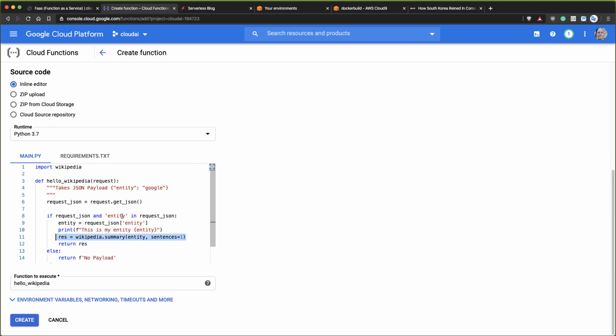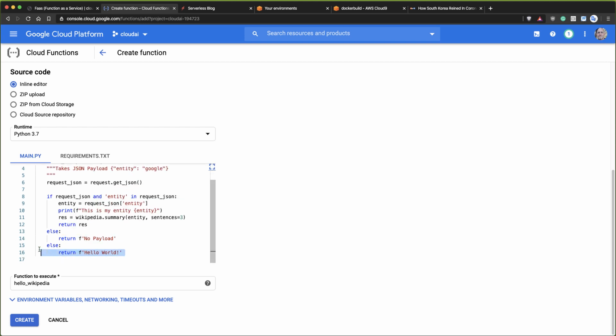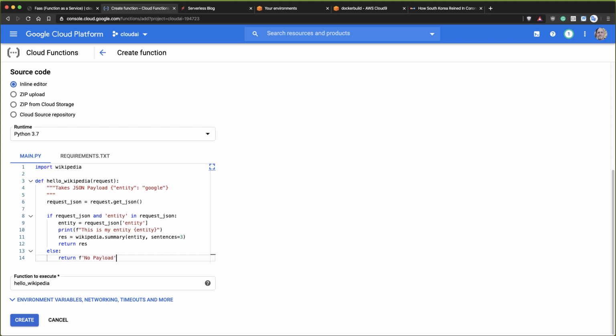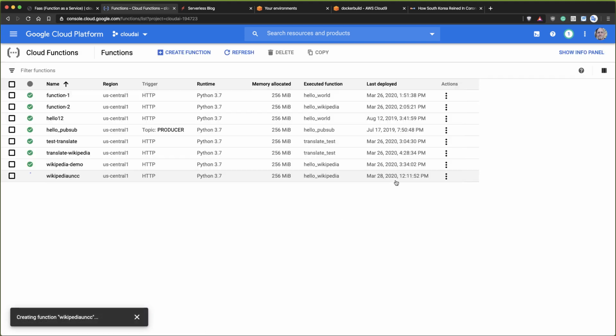And you can see it doesn't do much. All it does is grab a web page from Wikipedia. In fact, I can make it a little bit bigger though. Let's make it like three sentences long. Maybe grab the first three sentences from Wikipedia, and then it just returns back the result just like that. And if I don't have a payload that says entity, this will just return back no payload. And I guess I had some other extra code in there. There we go. So I'm going to go ahead and create this, and it'll take just a second.